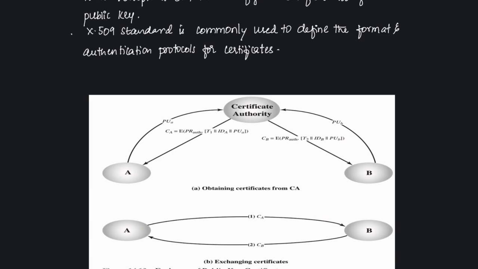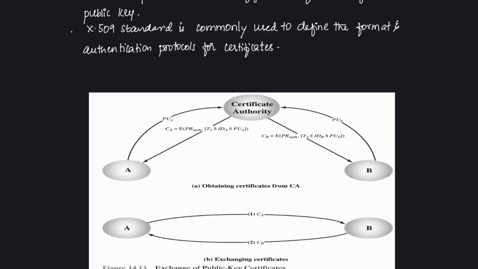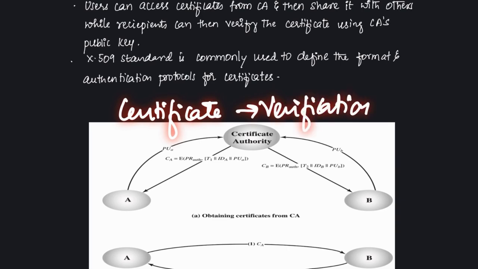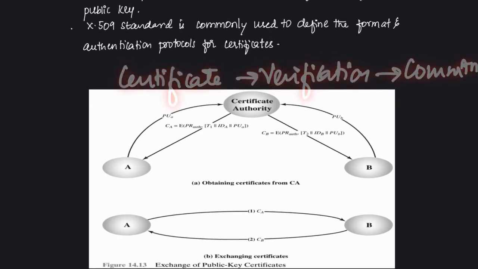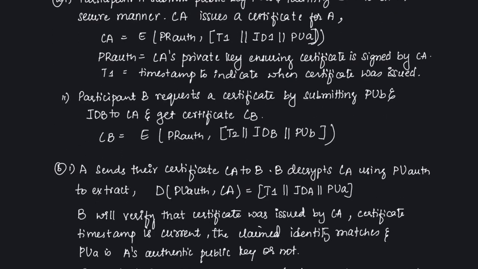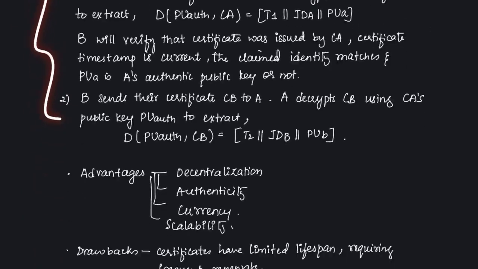So basically we are proceeding in three steps. The first step is to issue the certificate. Then we perform the verification, and only after that is the communication established. Along with that, the timestamps T1 and T2 are used here, which tell that the certificates are current and not expired ones or replay attacks. So here I have mentioned all the points.